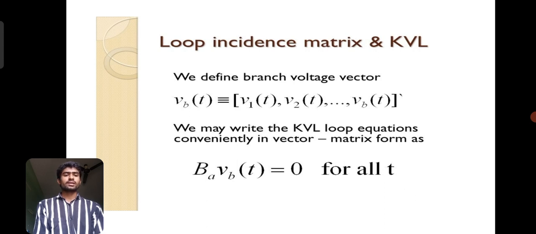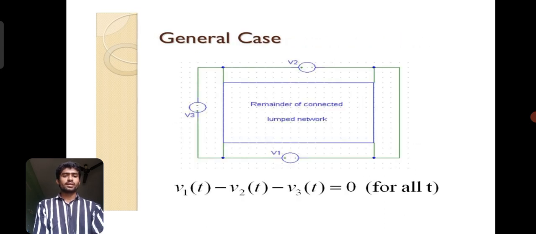We may write the Kirchhoff voltage law loop equations conveniently in vector matrix form as B v(t) equals 0 for all t. Here is the general case: take a circuit with voltages V1, V2 and V3.